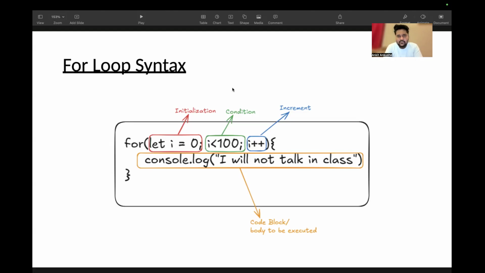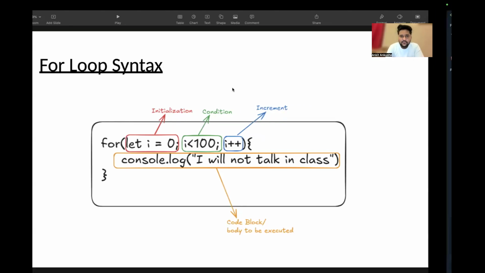So the first line gives you initialization, condition, increment. Then the next line comes as the code block, the yellow block which I have marked. That is a code block, a body to be executed. There can be anything which you want to loop through. In this block, currently your teacher is saying you have to write "I will not talk in class," so currently we are doing this work until 100. This is the syntax of a for loop.